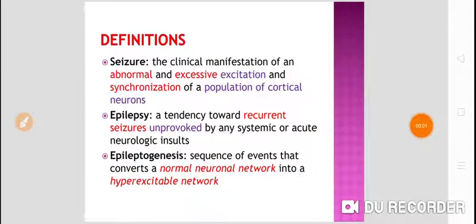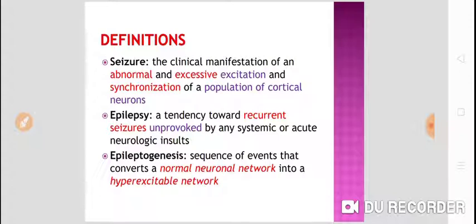Now we'll see what is the difference between seizure and epilepsy and what is meant by epileptogenesis. What is meant by seizure or convulsion? Seizure or convulsion are the same things. Now what is meant by seizure? Seizure is a clinical manifestation of an epilepsy. In simple words, we can say seizure or convulsion is a clinical manifestation of an epilepsy.